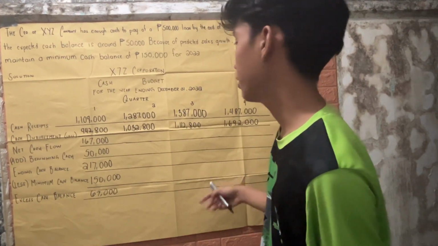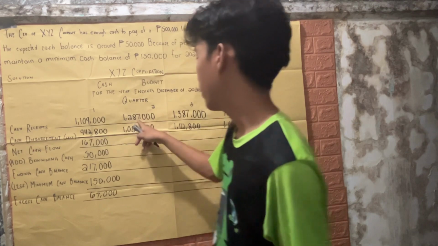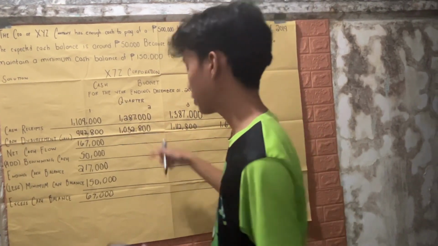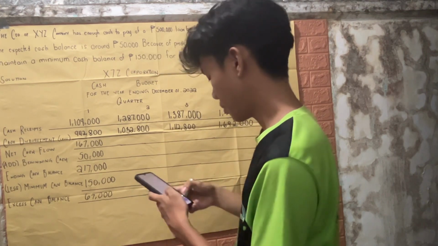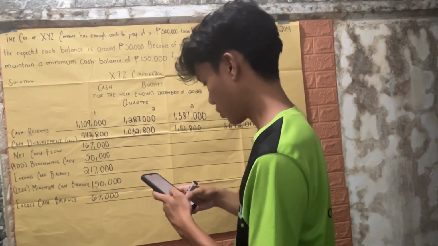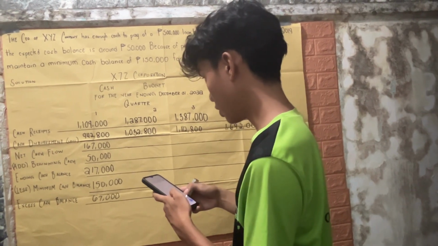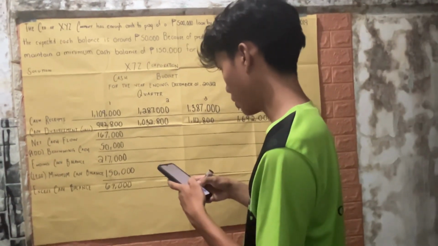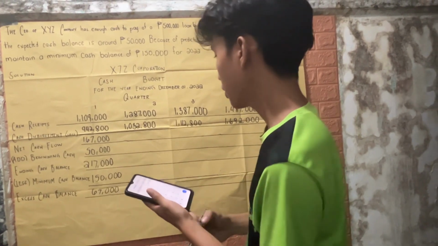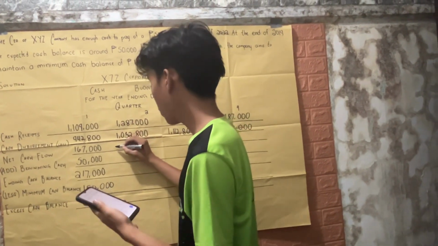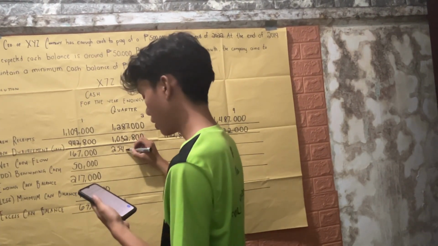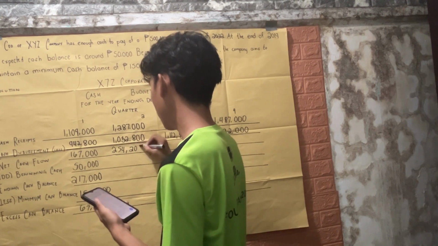Now for quarter 2, we have 1,027,000 minus 1,032,800, which is a total of 254,200.